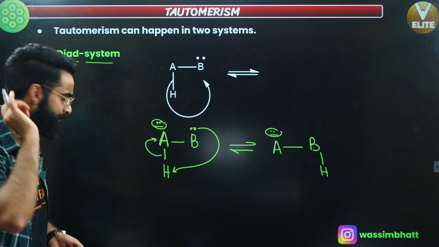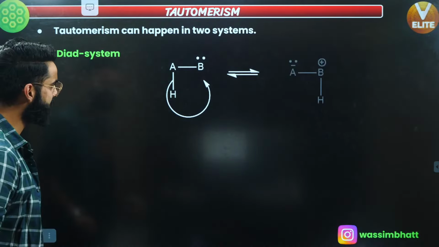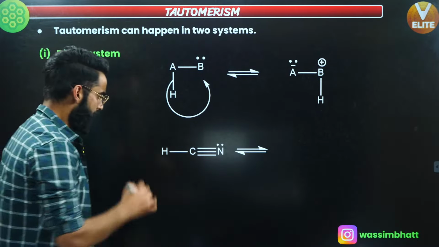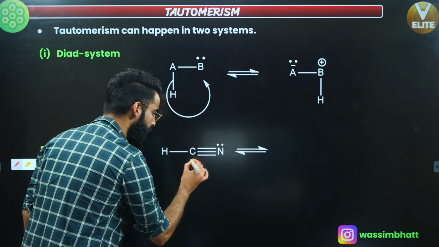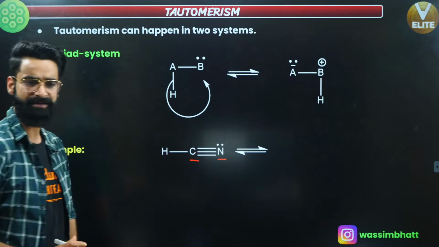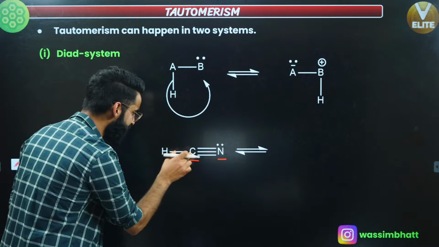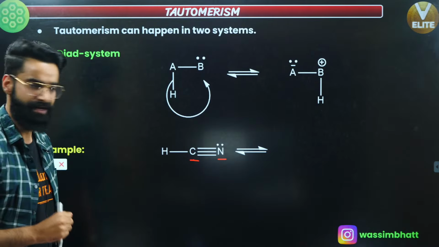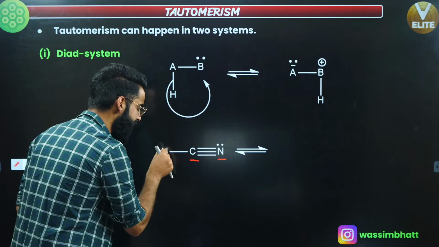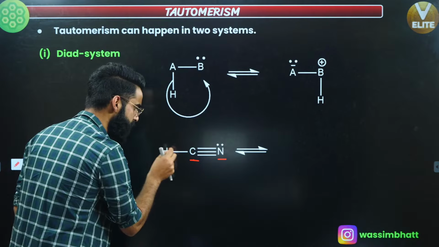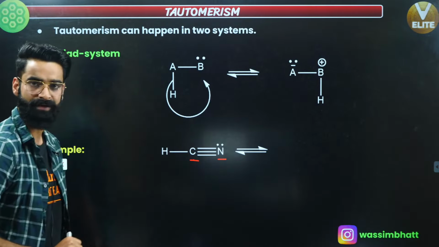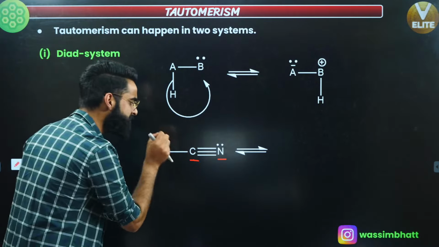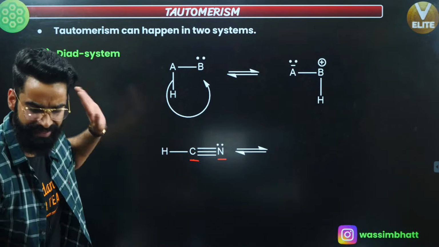Okay, let me give you one more example so that you understand it properly. See guys, understand properly what I'm saying. Look here. First of all, this carbon and this nitrogen are two polyvalent atoms, right? And this hydrogen is attached to the carbon over here. Now, a possibility can arise. There can be the oscillation of the H positive between these two polyvalent atoms, and they are adjacent to each other, right? So isn't it a diad system? Absolutely, it's a diad system.